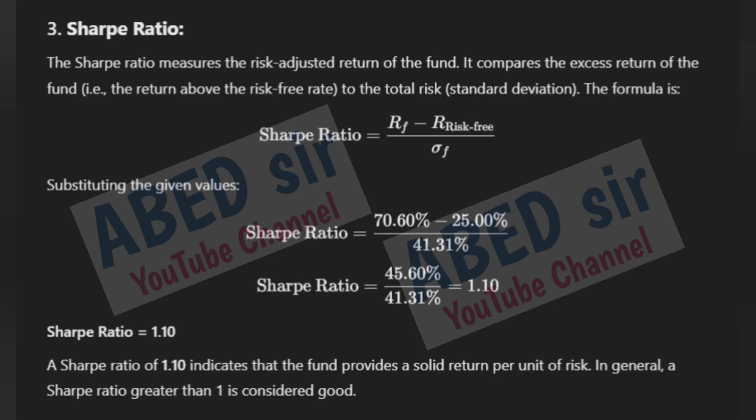3. Sharpe ratio. The Sharpe ratio measures the risk-adjusted return of the fund. It compares the excess return of the fund, that is, the return above the risk-free rate, to the total risk, standard deviation. The Sharpe ratio is 1.10. A Sharpe ratio of 1.10 indicates that the fund provides a solid return per unit of risk. In general, a Sharpe ratio greater than 1 is considered good.